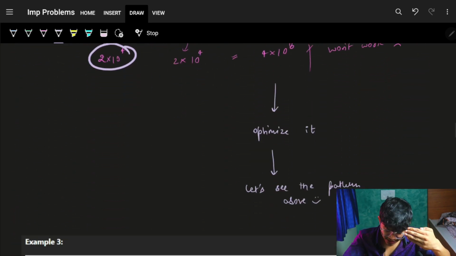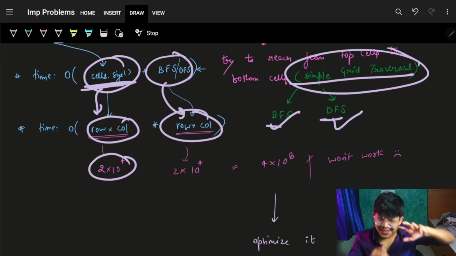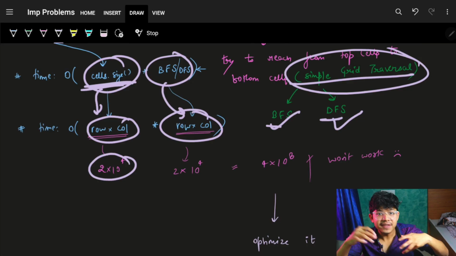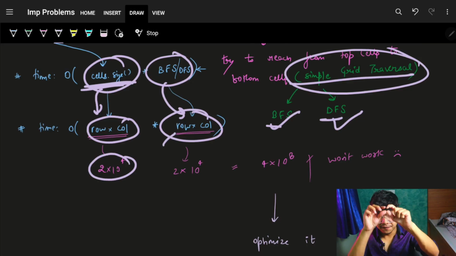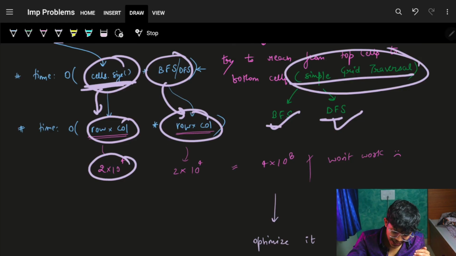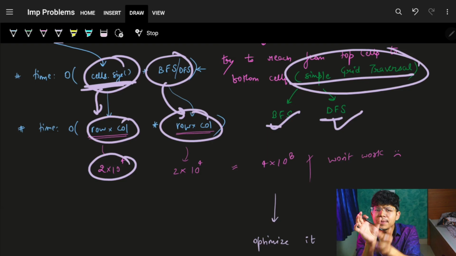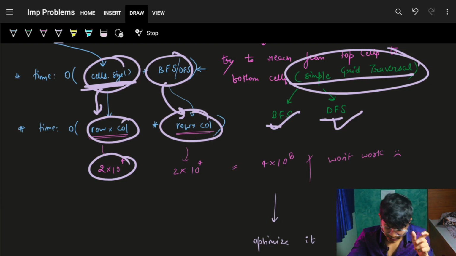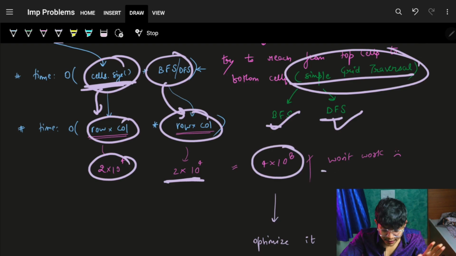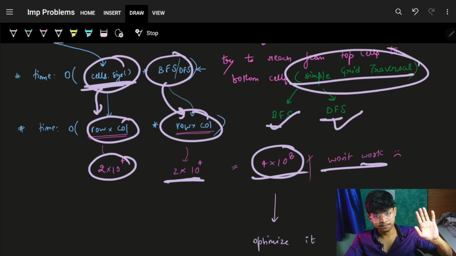Now, if I can visit every cell at max 4 times, I know one thing for sure: it will still be O of row into column, which means every cell of this grid matrix. So I can visit it at max 4 times, so it can be 4 into this number, or simply this number itself, because 4 is a constant. So it will be 2 into 1e4 times that, which is about 4 into 1e8, which still won't work. Although the complexity will be multiplied by 4 itself, it still won't work.